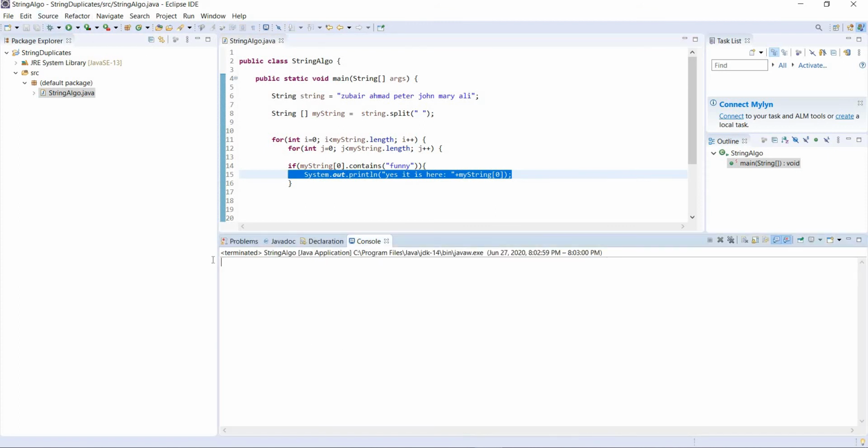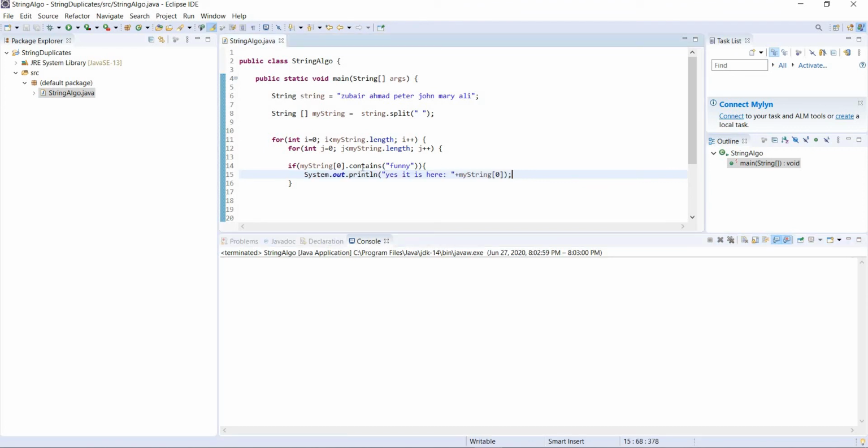You see, there is nothing in the console because it is not true. It is false. We do not have funny at the index of 0. We only have Zubair at the index of 0. Okay.